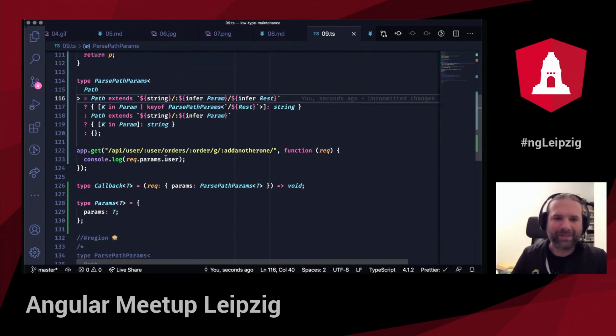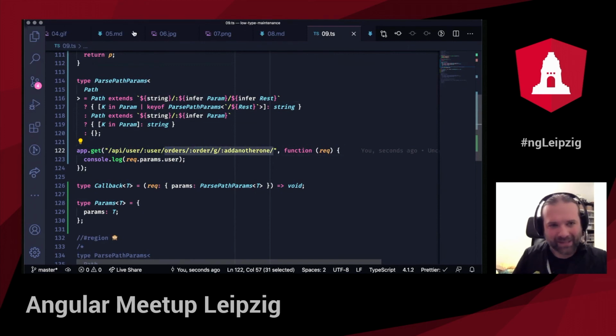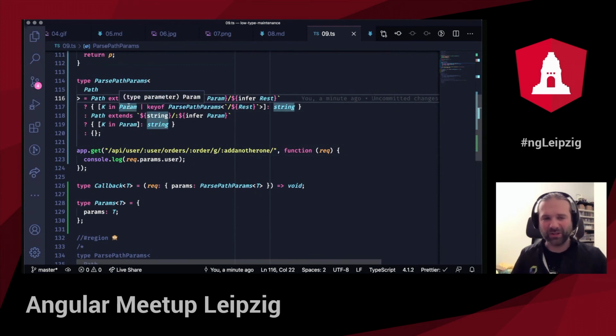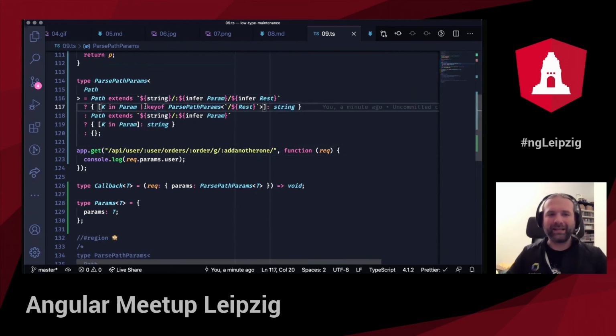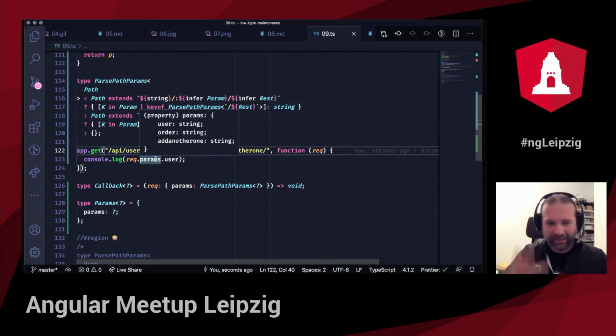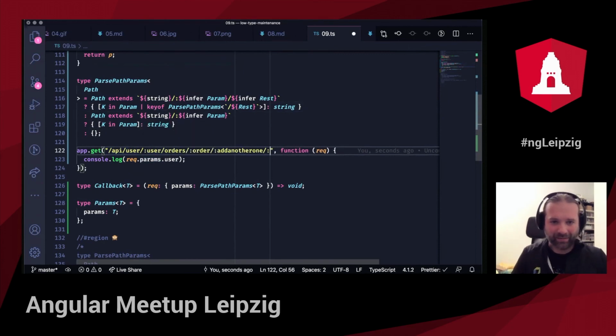Where I just work with the substring. So I can infer this into param, and then I can infer this piece into rest. And with the rest string, I do the same thing again. Then I end up with order, and then I just take on the rest, and so on, until I reach the condition where it's the empty object. And with that particular thing, I can go over all those params that I just found out, which is basically just one literal value, and then I iterate over all those other keys that I found out. And with that, I can construct this beautiful big object of arguments that I have here.